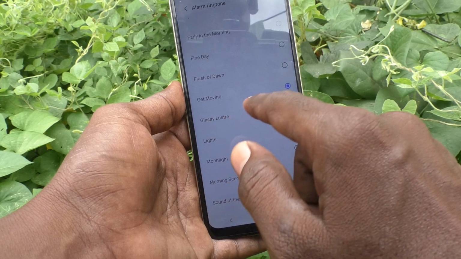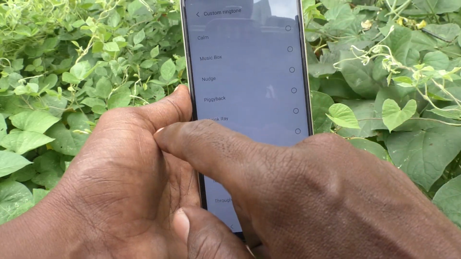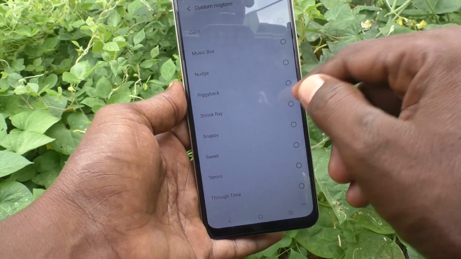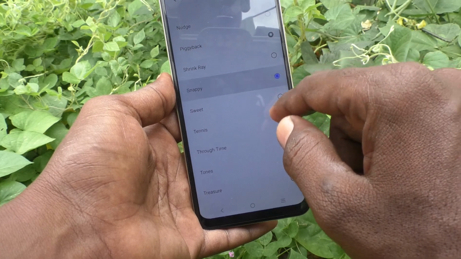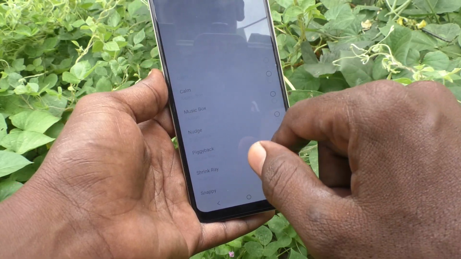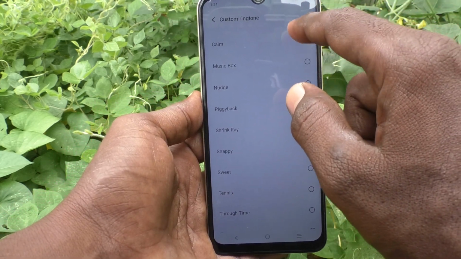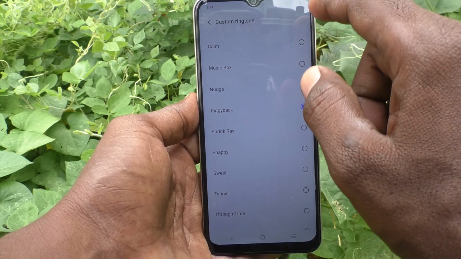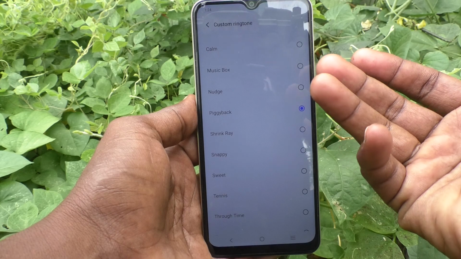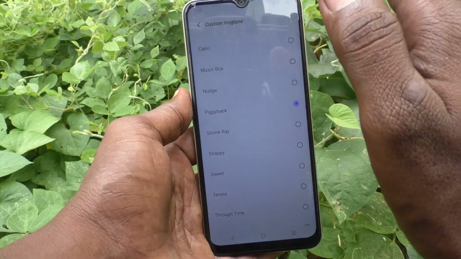Okay, I finally set it to Get Moving. You can also use a custom ringtone. Click on custom ringtone. Here also some of the ringtones are available. You can choose. If you have any music file in your memory card, you will have the option to add the file from there. Okay, but here unfortunately I don't have a memory card inserted in my phone, so it's not showing.